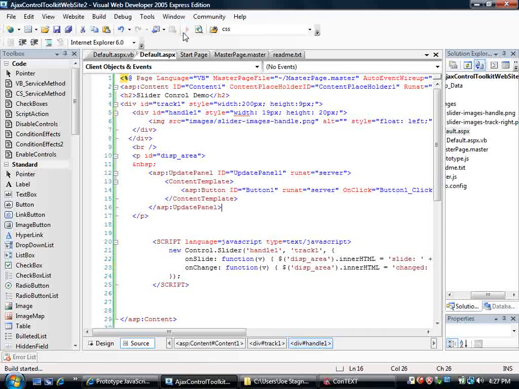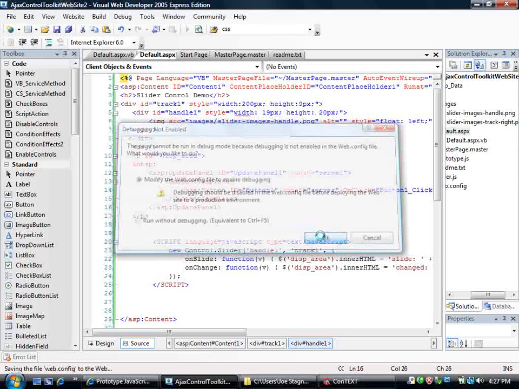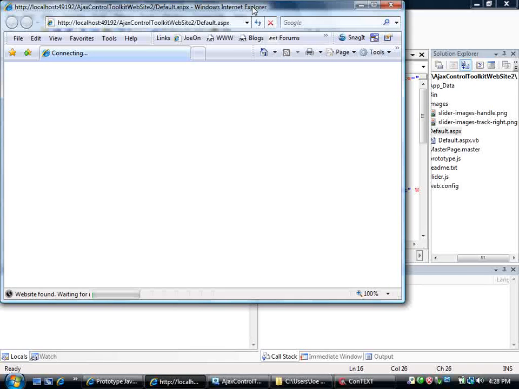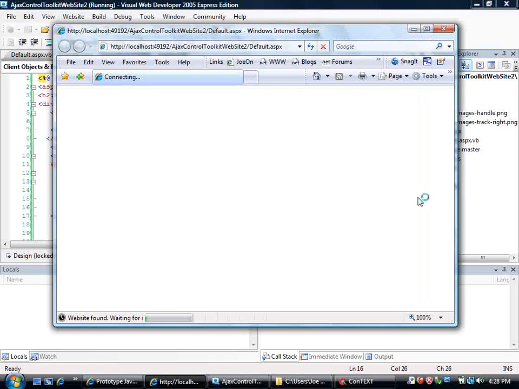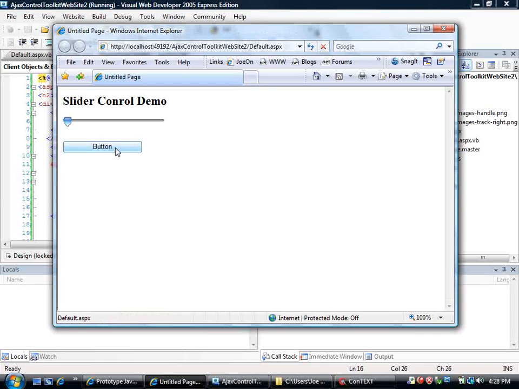All right, let's go ahead and run now. You can see the update panel is here that contains this button control, and notice we're successfully getting the partial page update using the update panel, no JavaScript errors. And here's the Scriptaculous slider control. That works just fine. So you can see the two working in conjunction here.